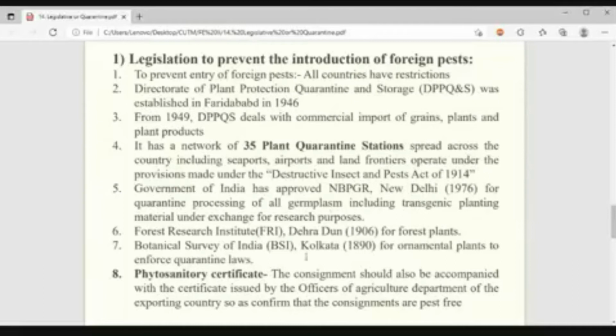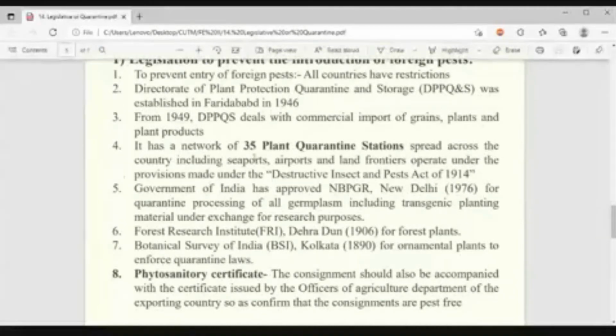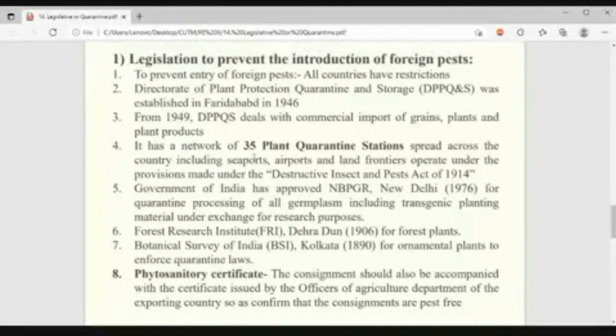Similarly, FRI is there. What is that? Forest Research Institute, Dehradun, established in 1906, and it regulates forest plants and forest commodities. Similarly, BSI, Botanical Survey of India, Kolkata, 1890, for ornamental plants and horticulture, to enforce the quarantine laws. Understood? All of these things may come in sub-questions. The abbreviation may come, or where their headquarters is.